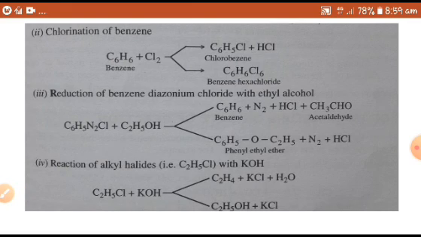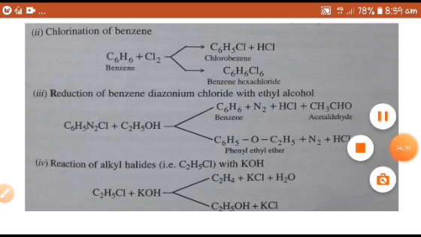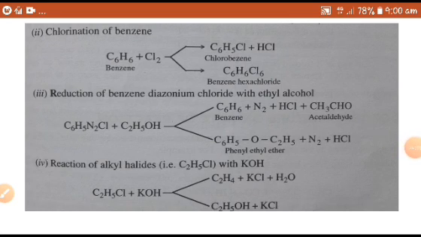And it is important to note that by adjusting the reaction conditions, the side reactions can be made negligible as compared to the main reaction. For example, in the reaction of ethyl chloride with caustic potash, ethyl alcohol is the main product when an aqueous solution of KOH is used. On the other hand, C2H4 is the main product when an alcoholic solution of KOH is used.